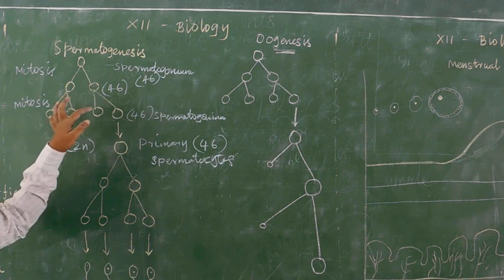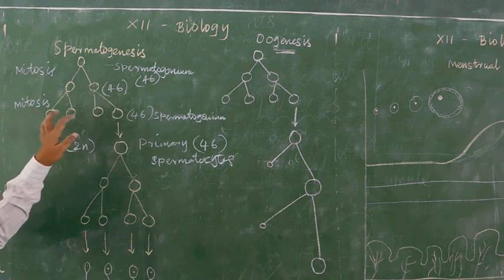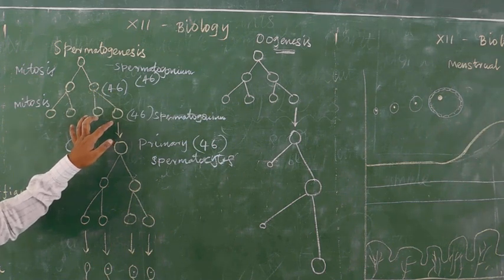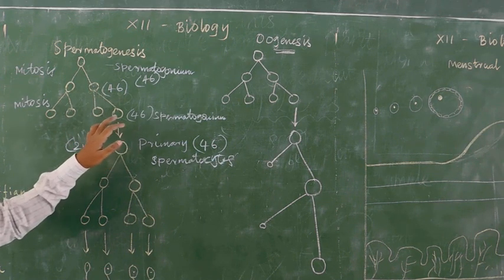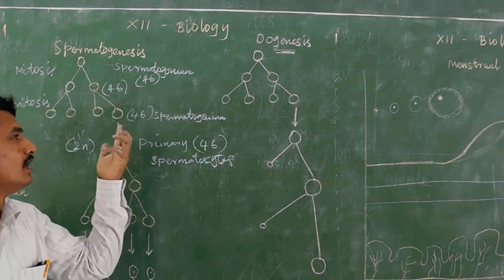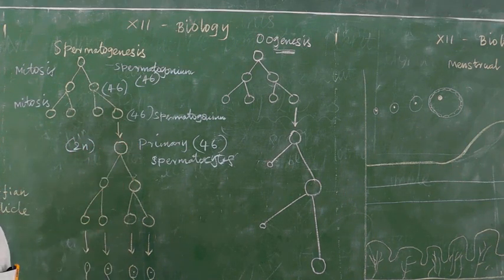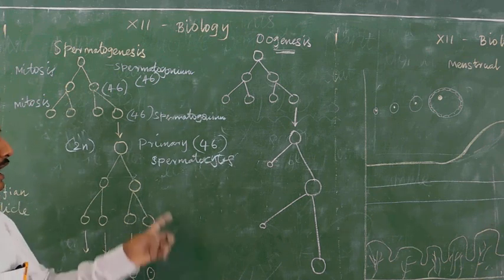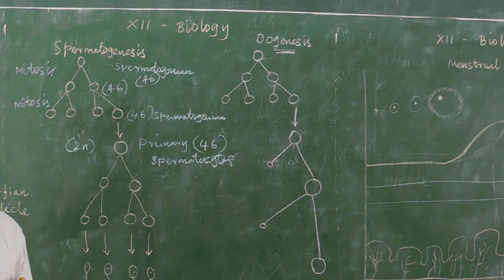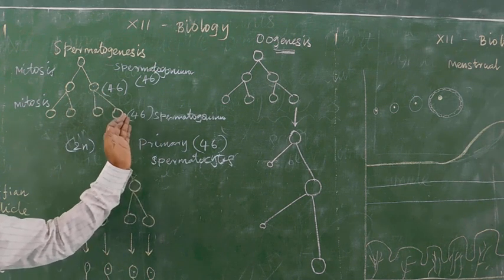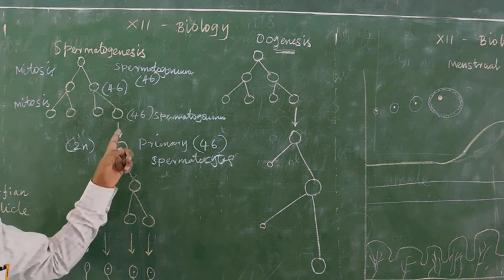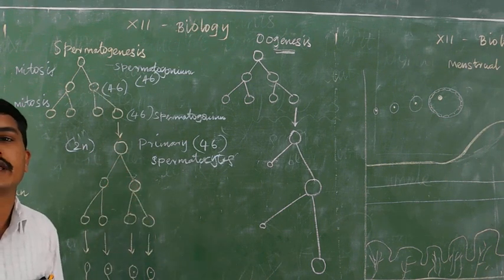After mitosis, spermatogonium slowly develops into many spermatogonia through repeated mitosis. Normally, according to sperm production, a spermatogonium slowly develops into a primary spermatocyte. The primary spermatocyte is actually a spermatogonium only. One of the spermatogonia is developed into sperm, and that particular spermatogonium is known as the primary spermatocyte.